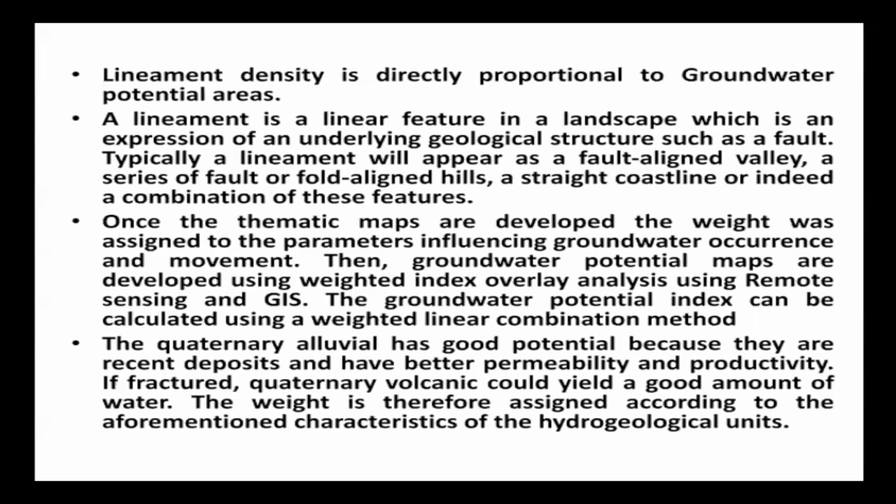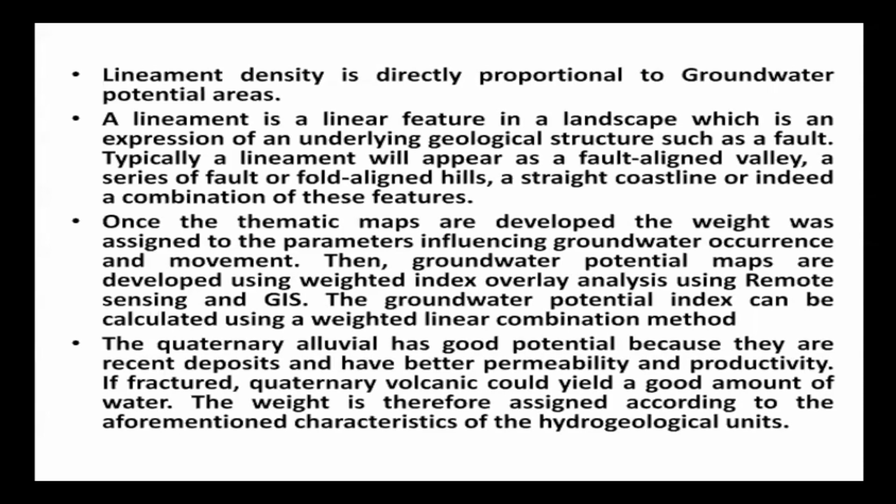So lineament is a structure that provides an indication of groundwater potentiality. Once the thematic maps are developed and weights are assigned to the parameters influencing groundwater occurrence and movement, then groundwater potential maps are developed using weighted index overlay analysis using remote sensing and GIS. The groundwater potential index can be calculated using a weighted linear combination method.